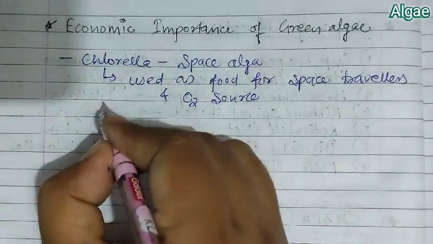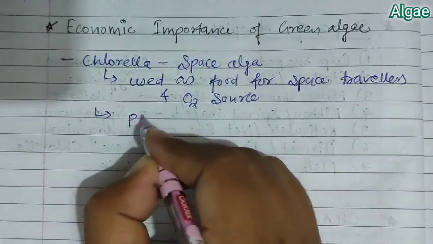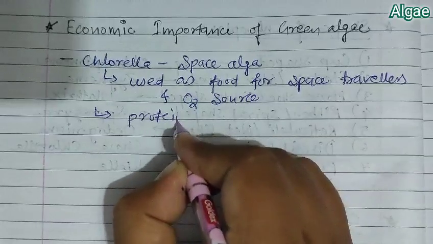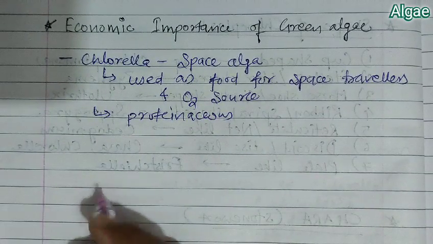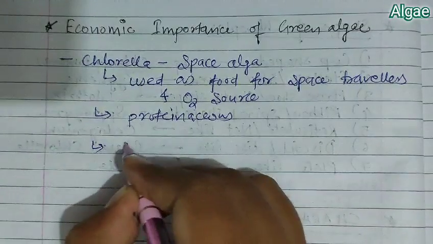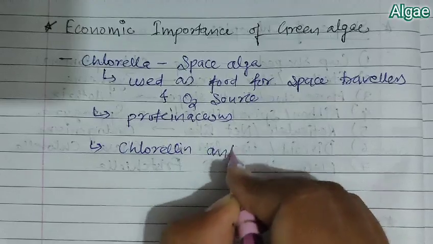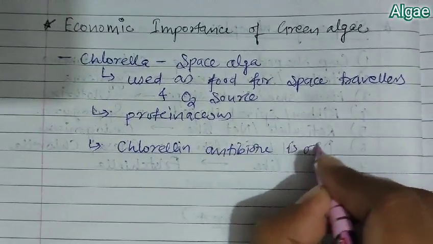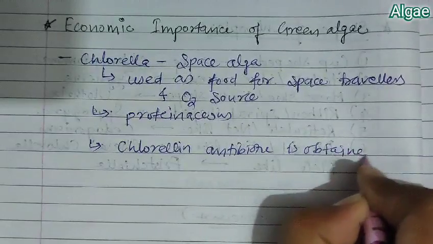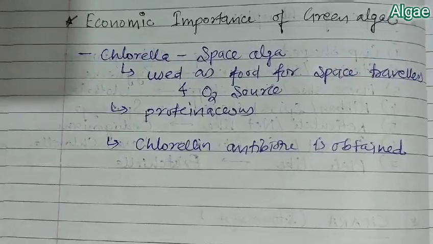Because this Chlorella is proteinaceous, and from Chlorella one important antibiotic, that is chlorellin antibiotic, is obtained. So these are the important points with respect to the economic importance of the green algae.